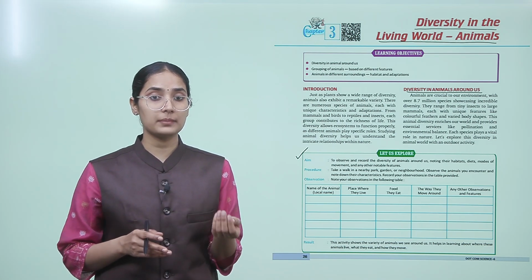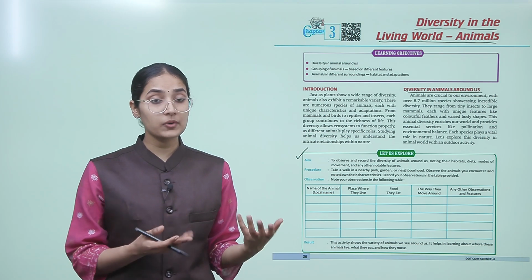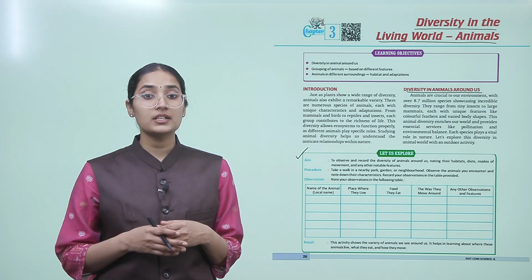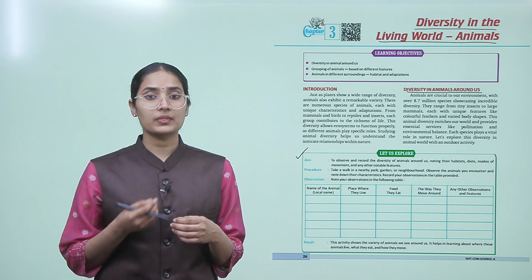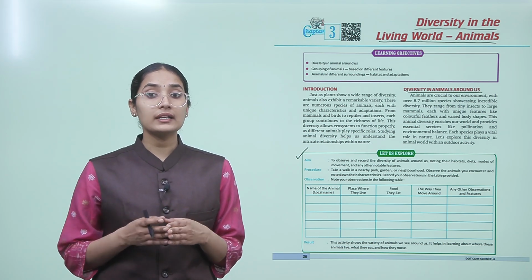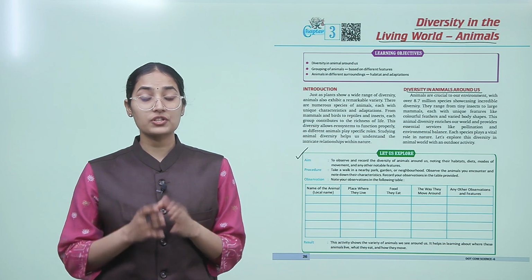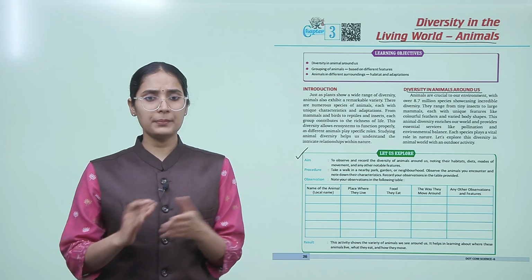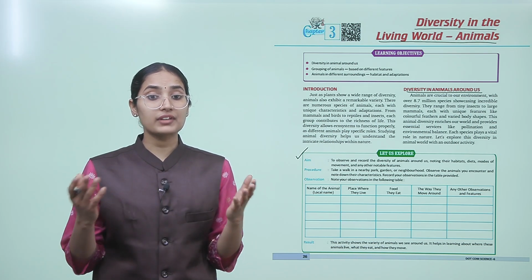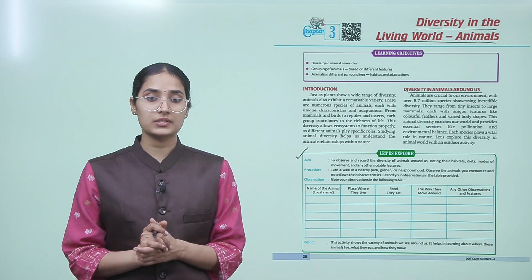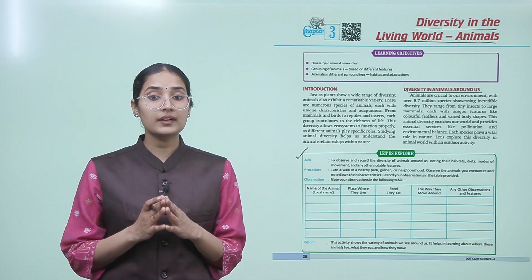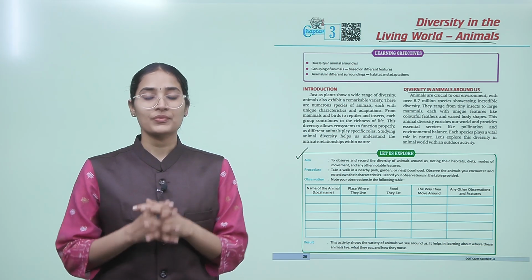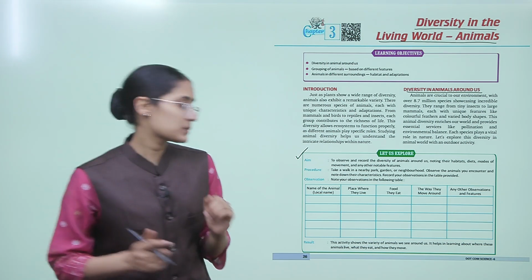For example, note down the name of the animal, maybe the local name you know, the place where they live, what kind of food they eat, the way they move, and any other feature that you noticed. This activity will help you understand the variety of animals that we see around us, and it will help in learning where these animals live, what they eat, and how they move. So let's now go to the next page.